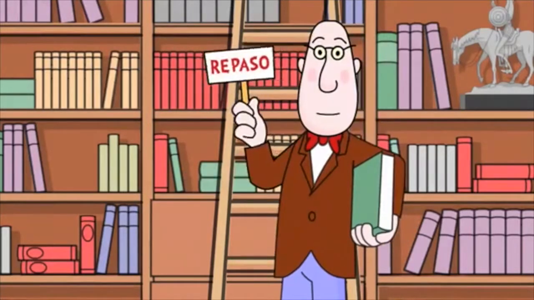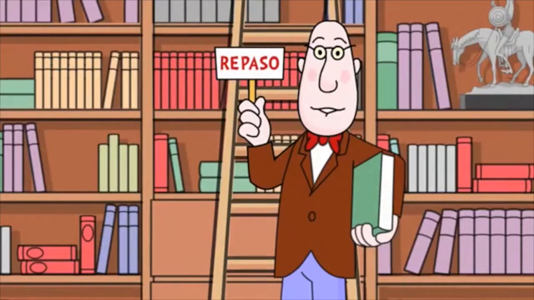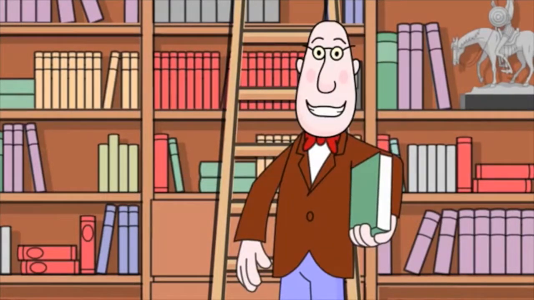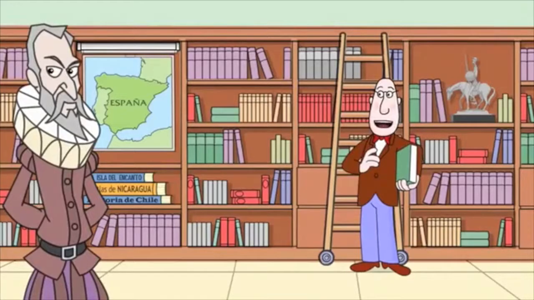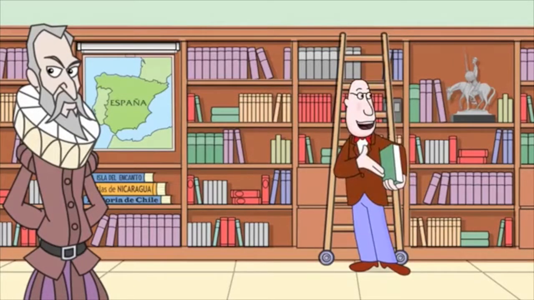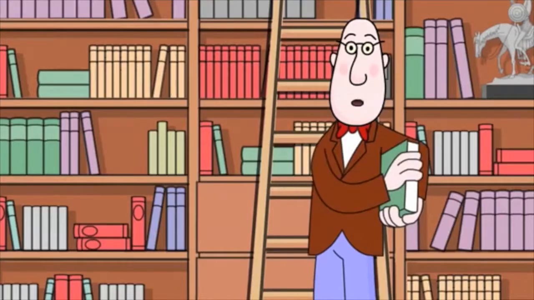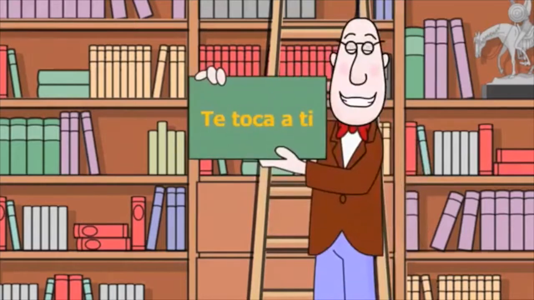So, let's recap. You learned the demonstrative adjectives and pronouns. You learned how to use demonstratives to talk about this, that, and that one over there. Ese hombre es Miguel de Cervantes. Y esa estatua es de Don Quijote, la creación de Cervantes. Te toca a ti. Here's one last check to make sure you understand.